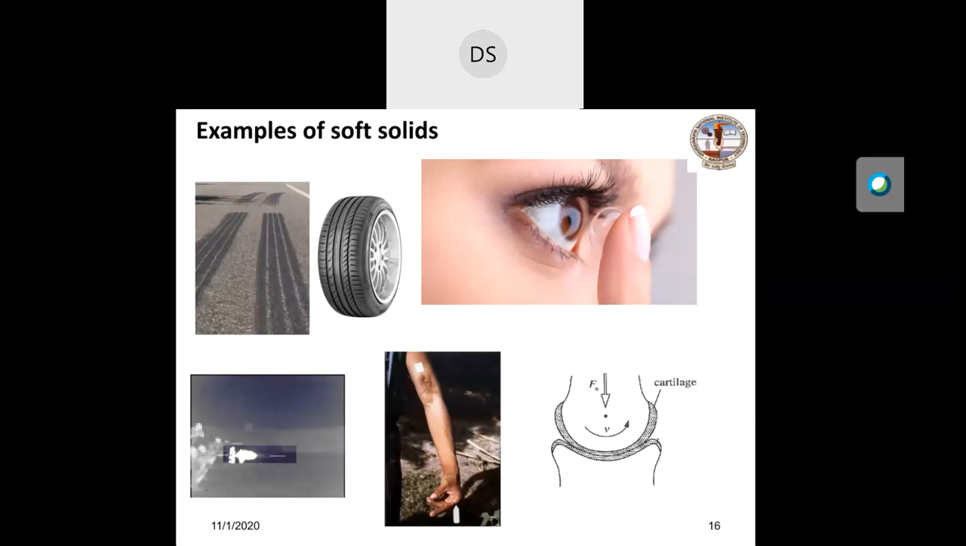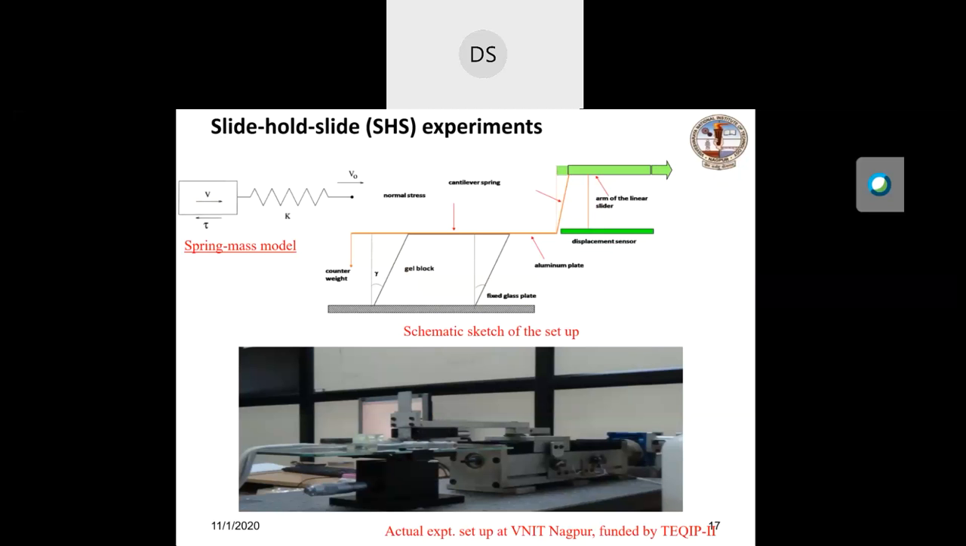Another example is the tire industry, where you know that controlling the friction between the tire and road is very important. Now I will discuss an experiment which we do regularly at VNIT. This experiment is known as the slide-hold-slide friction experiment. If you see the schematic, as I mentioned, frictional sliding is generally modeled using spring-mass models, as I discussed in earlier slides. Based on that principle, the experimental setup is developed.